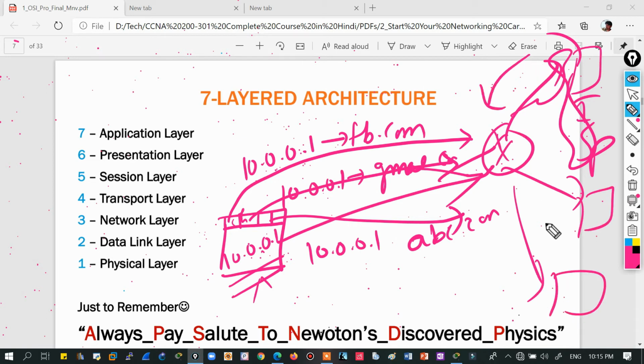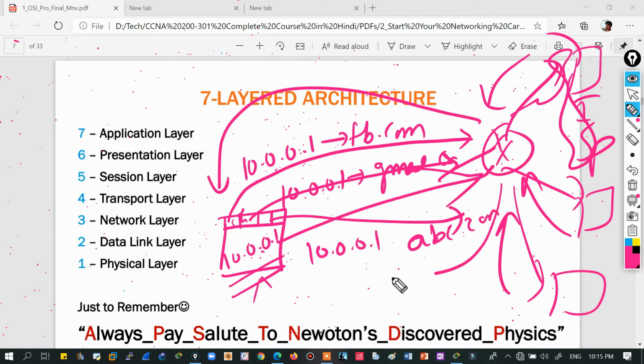Each will reply to the router. Now the router needs to reply back, but the router only replies to the IP address, and the IP is the same. How will the PC get to know which reply is for which tab? Are you getting the sense? We need further identification to reach this device in the network.